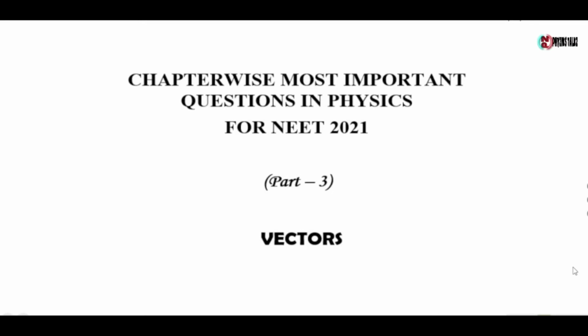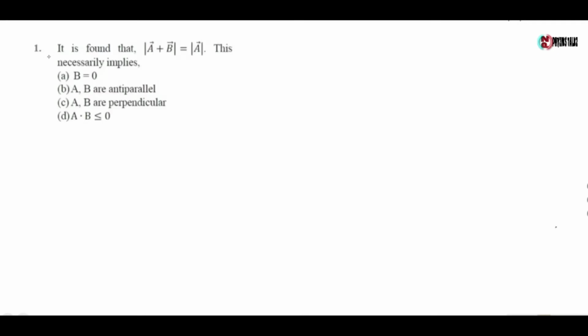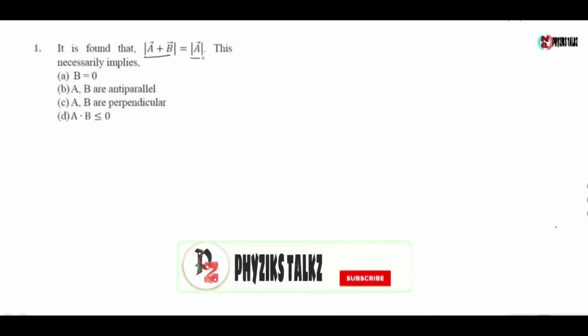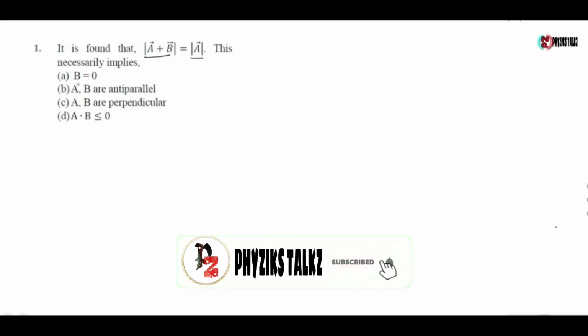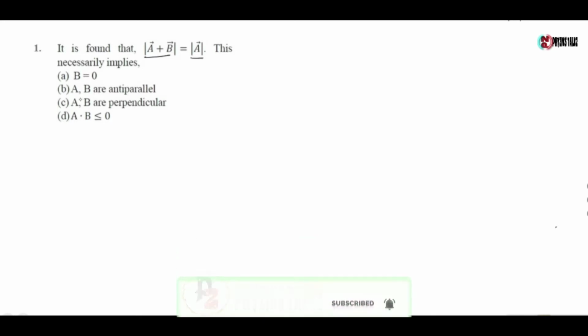In this video, I will discuss some expected questions for NEET 2021 on vector. So let's get started. Here is the first question. It is found that mod of A plus B equals mod of A. This necessarily implies: option A, B equals 0; option B, A and B are antiparallel; option C, A and B are perpendicular; option D, A dot B vector less than or equal to 0.